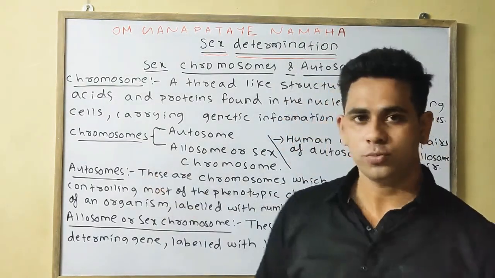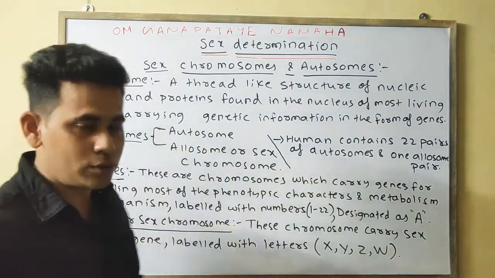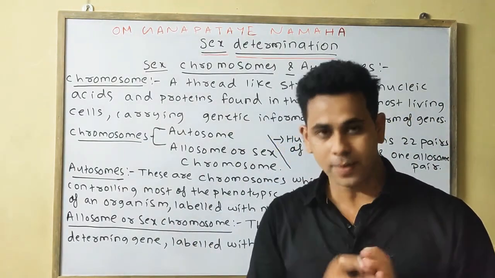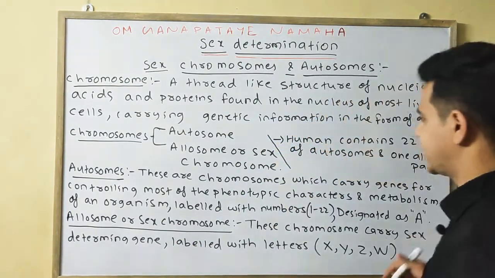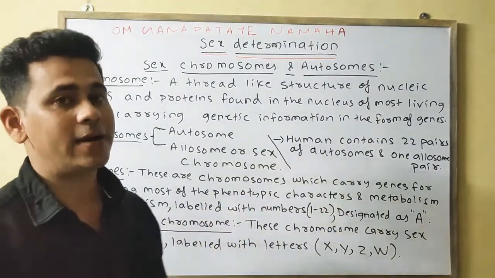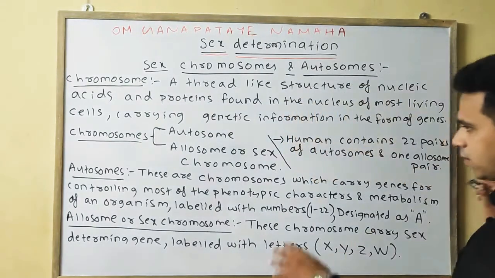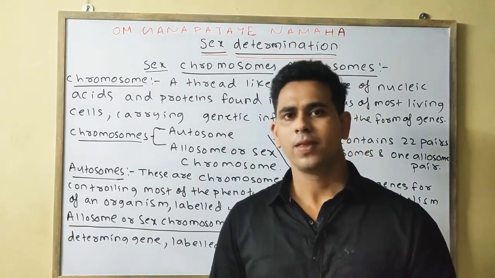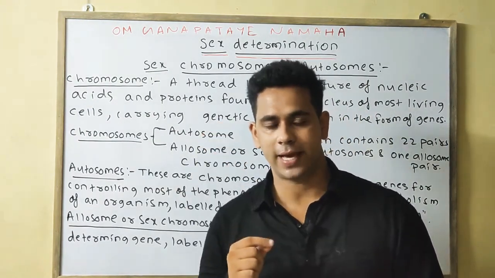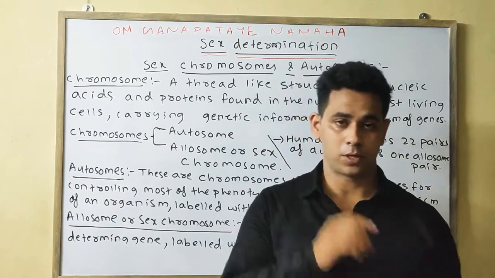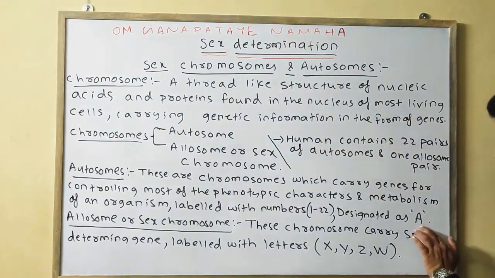So what are the autosomes? These are the chromosomes which carry genes for controlling most of the phenotypic characters, the phenotypic expression, and various metabolic characters, or we can say the metabolism of an organism, such as the formation of proteins, enzymes, etc. These are labeled by numbers, from chromosome number 1 to chromosome number 22, and designated by the capital letter A.